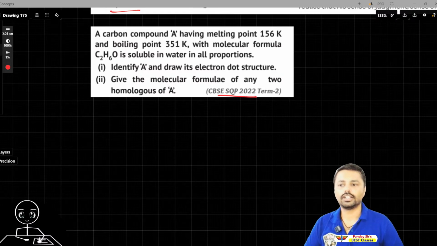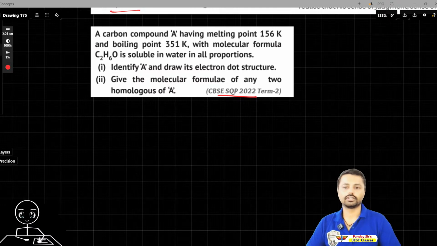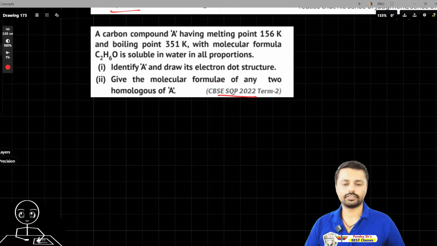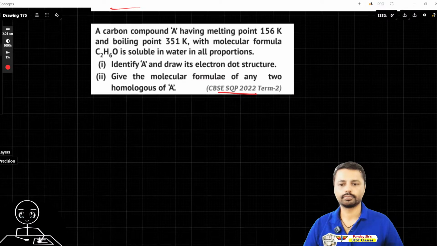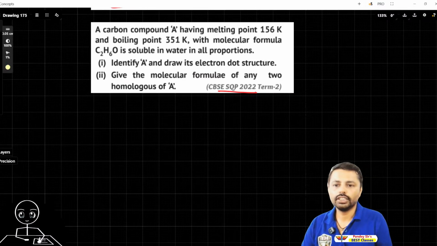A has a melting point, not very high, 156 Kelvin is not high. Boiling point is very normal, 351 Kelvin. Molecular formula is already given. It's soluble in water. So I will give the answer: C2H5OH, which is soluble in water.